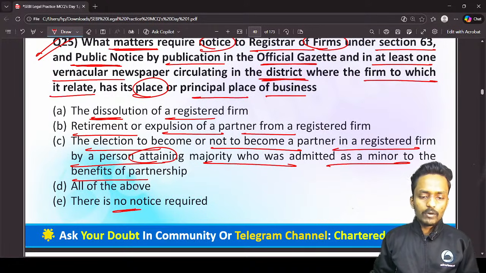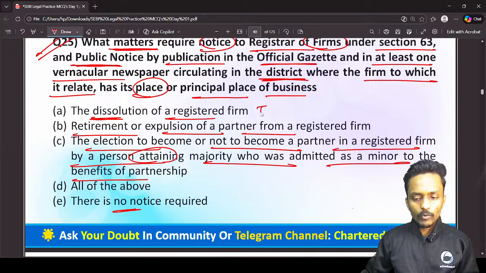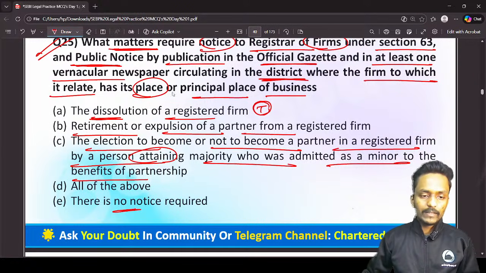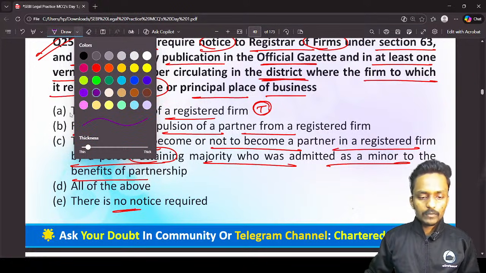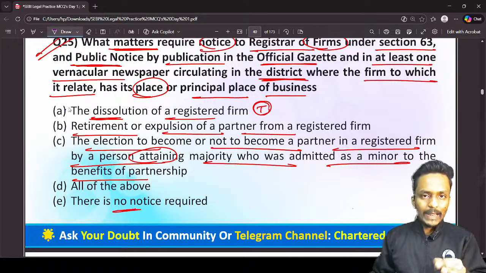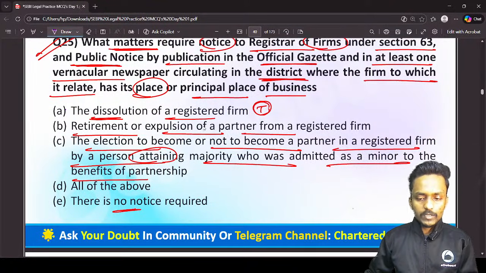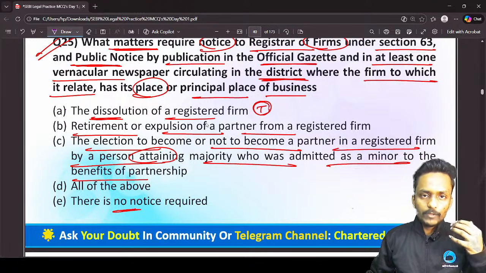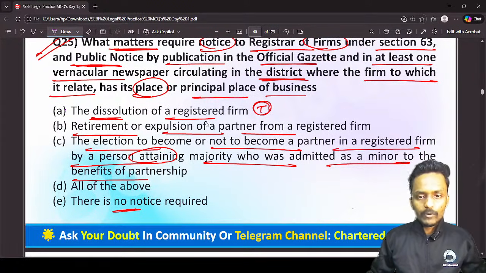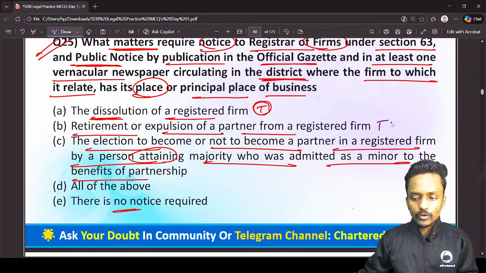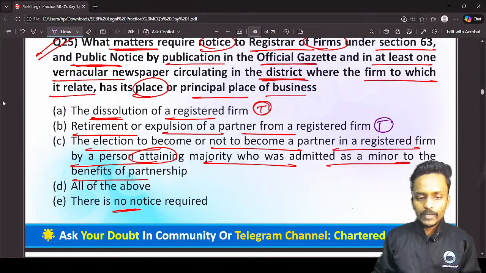Guys, when I'm talking about giving a notice, if you want to dissolve a registered partnership, yes, you are required to give a public notice, and that notice is given publicly in a vernacular newspaper or an English newspaper. The second is retirement or expulsion. If any partner takes retirement from the partnership firm, he is required to give a public notice in two publications. One is a vernacular newspaper, the second is an English newspaper.